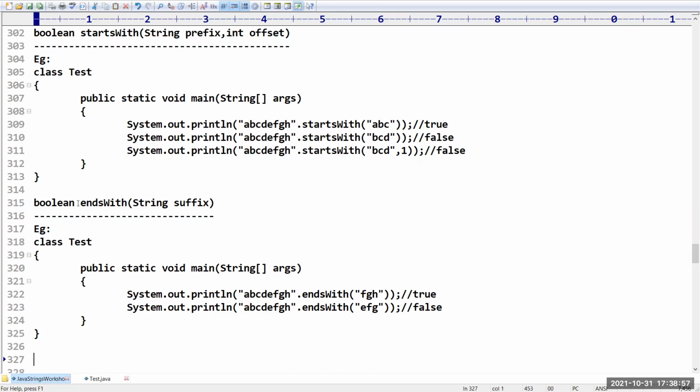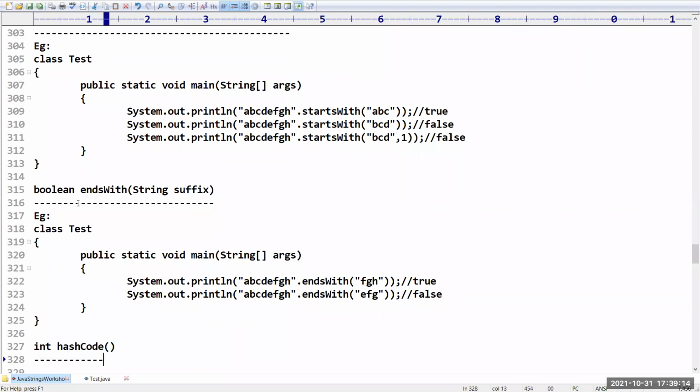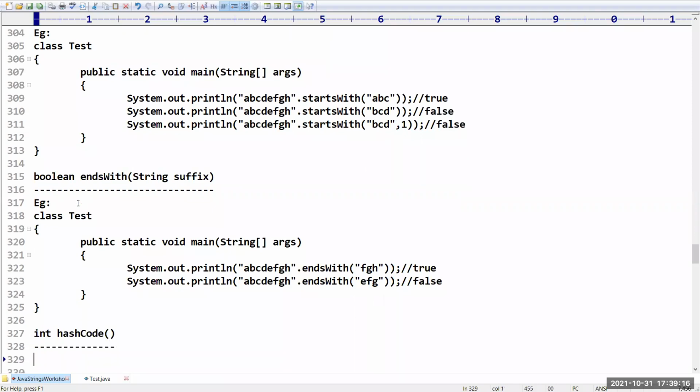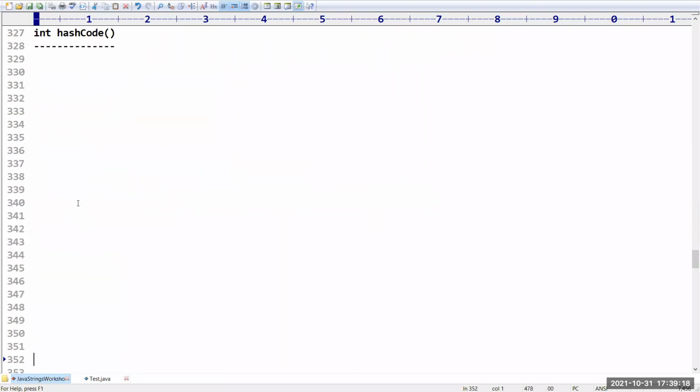Very good. Sir, the next one we have is Integer. The Integer hashCode method is there. What is the use of this hashCode method? It returns the hash code for the given string value. Okay, it returns an object code actually, the object code for the given string.